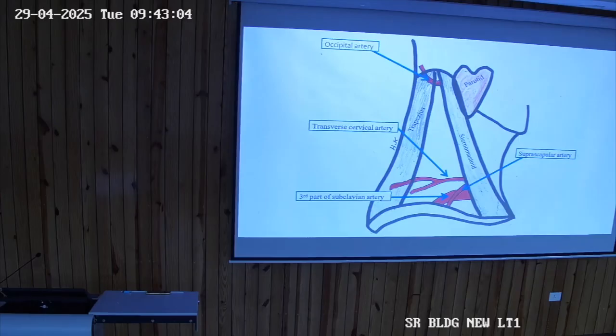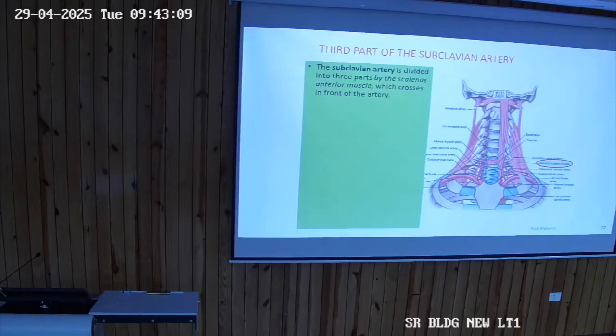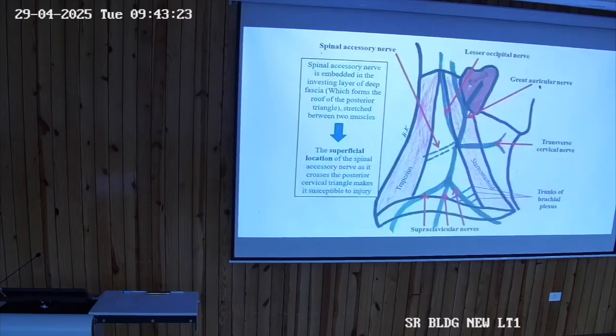Then the third part of the subclavian artery lies distal. The artery is divided into three parts by scalenus anterior muscle. The first part is medial, second part lies behind, third part is distal, and then it continues as the axillary artery beyond the first rib.